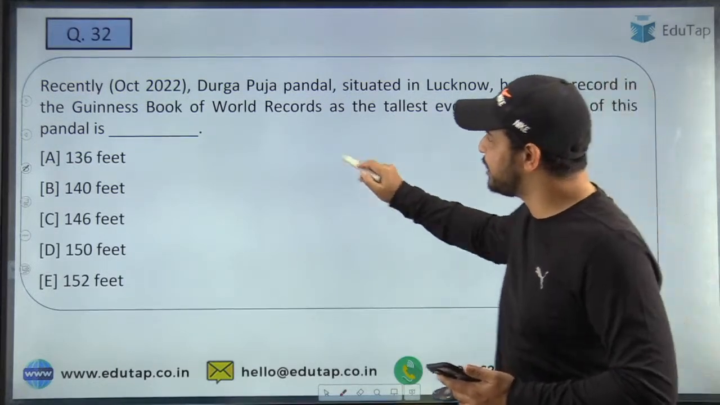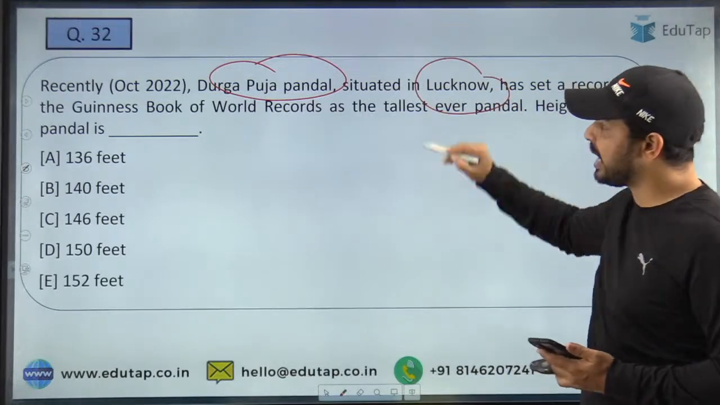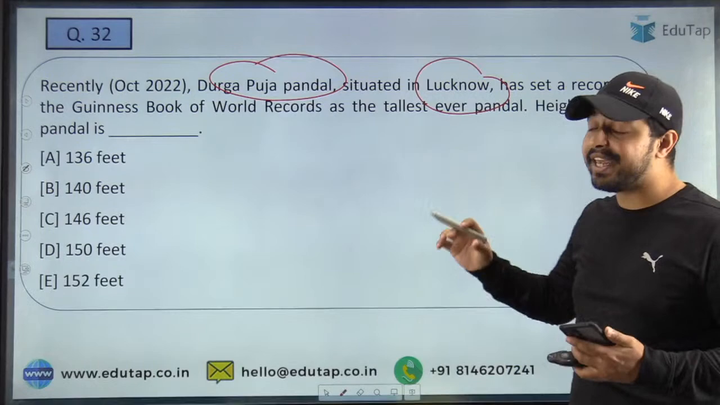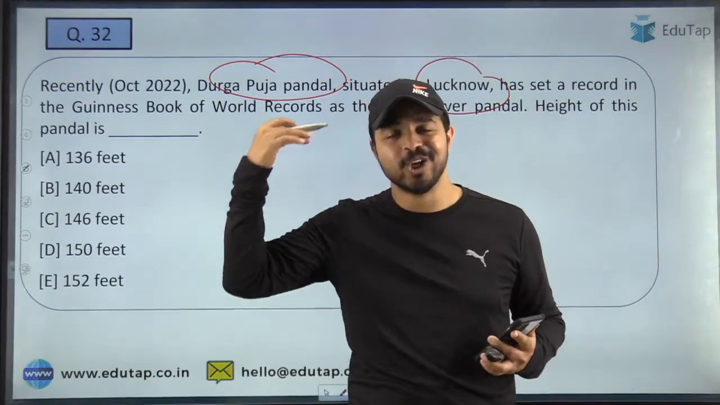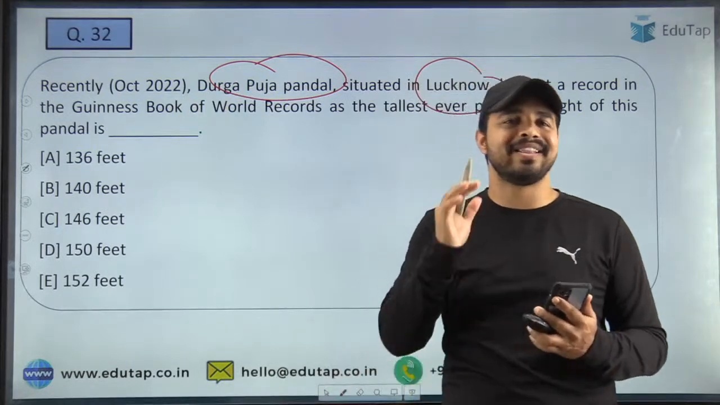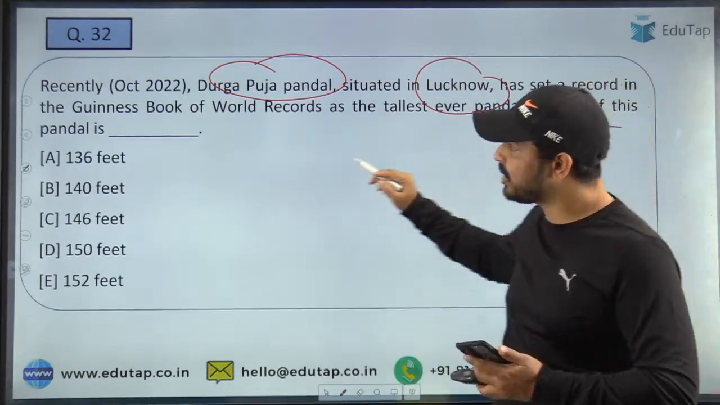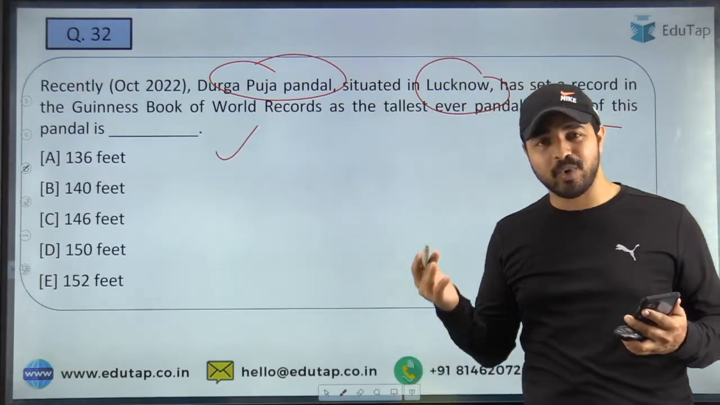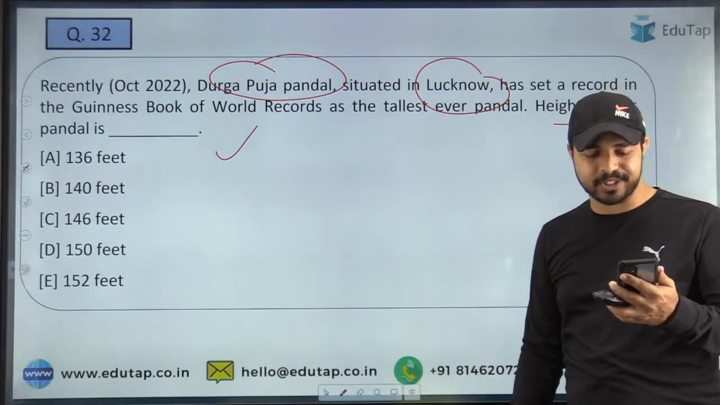So here the next question is Durga Puja Pandal, so which is situated in the Lucknow, has set a record in the Guinness Book of World Records. ठीक है जी, अब आपको बताना है कि बेसिकली उसने गिनीज बुक ऑफ वर्ल्ड रिकॉर्ड में नाम एंटर किया है फॉर इट्स हाइट. So what is exactly the height of the pandal? That is what you are required to tell me here. So quickly tell me that what is height of this particular pandal. Is it 136 feet, 140, 146, 150, or here it is 152 feet? So let's see who will tell me the right answer.